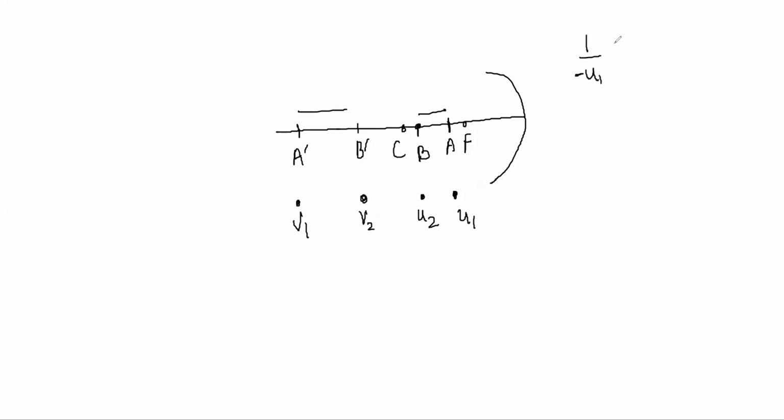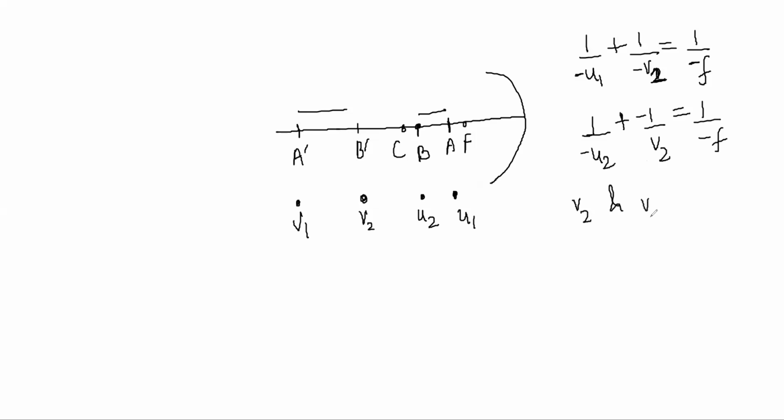So do the calculations like this: 1 by minus U1 plus 1 by minus V1 is equal to 1 by minus F, and 1 by minus U2 plus 1 by minus V2 is equal to 1 by minus F. These two equations will give you V1 and V2. So what is the final length of the object's image? V2 minus V1. And the initial length was U2 minus U1. So longitudinal magnification will be just V2 minus V1 by U2 minus U1.